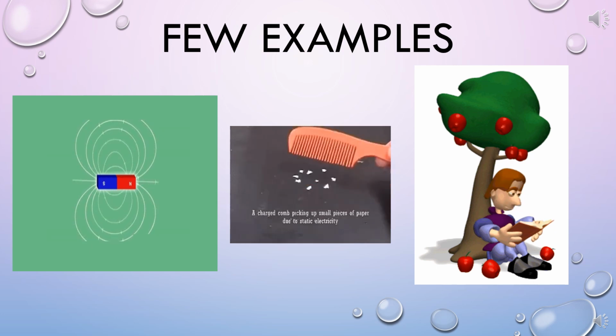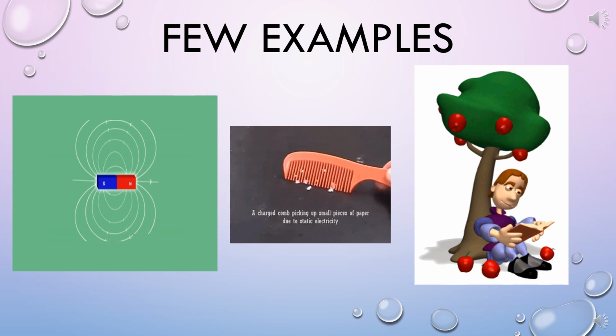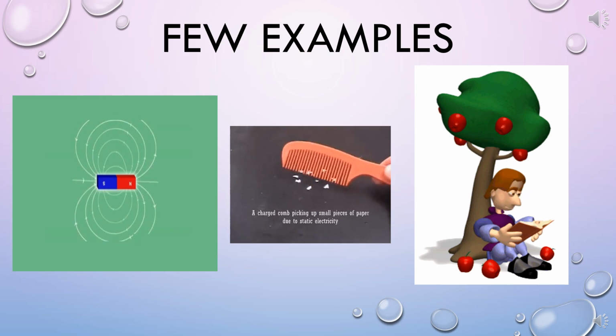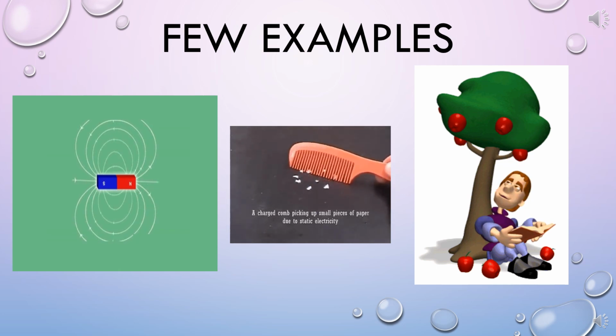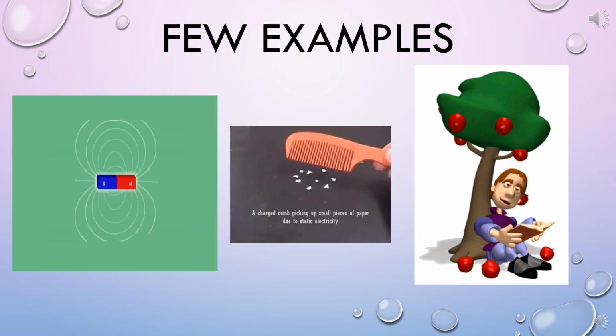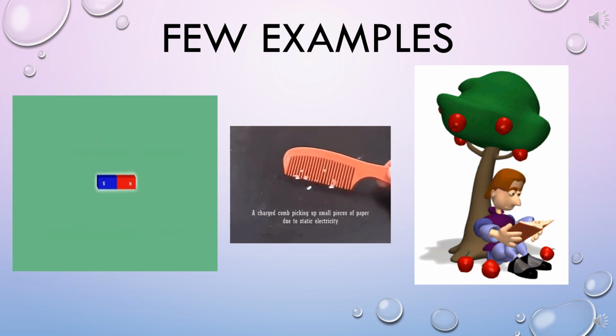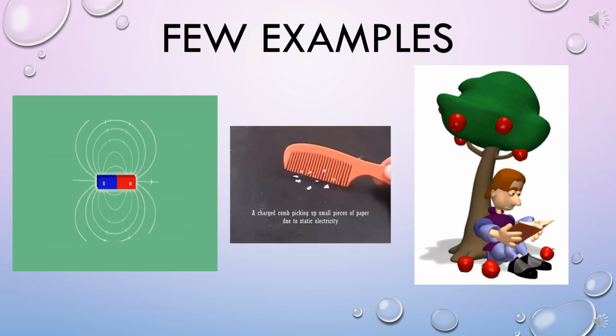The force of gravitation acts even if the two objects are not connected by any means. And gravitational force exists everywhere in the universe. For example, the force between our pen and the book, between a book and a table, between us and the tree, etc., is gravitational force.